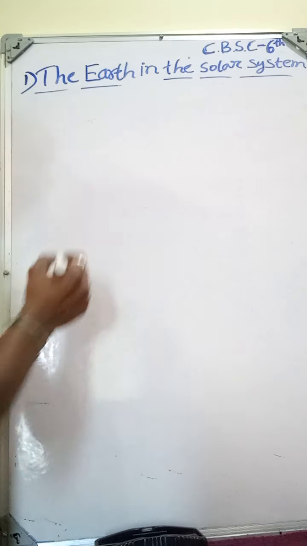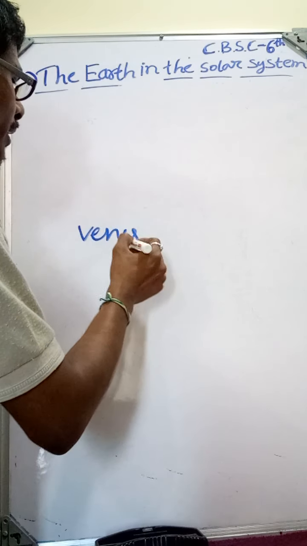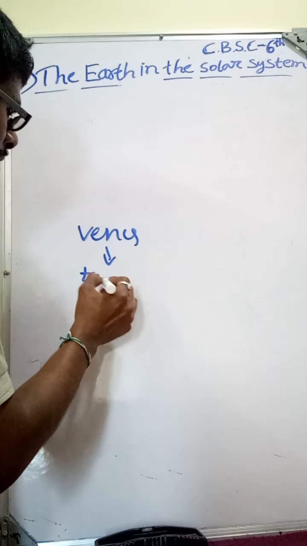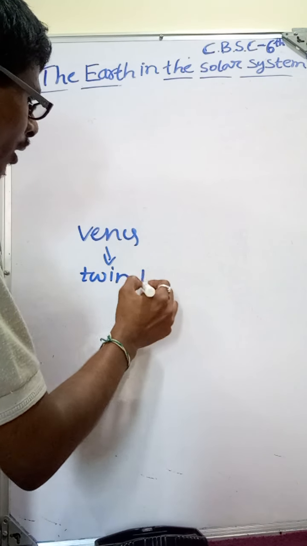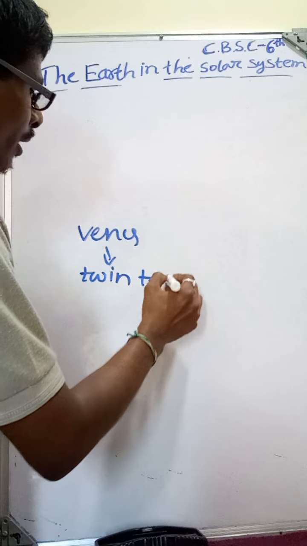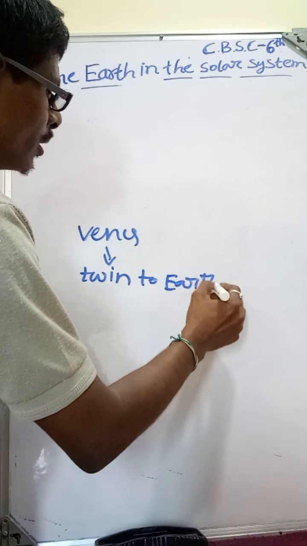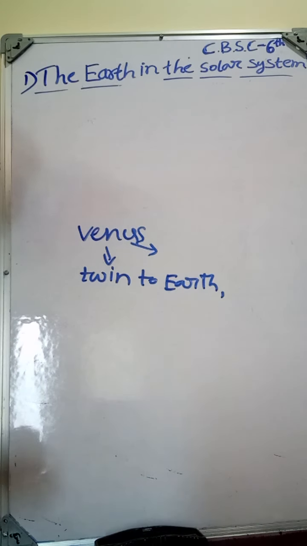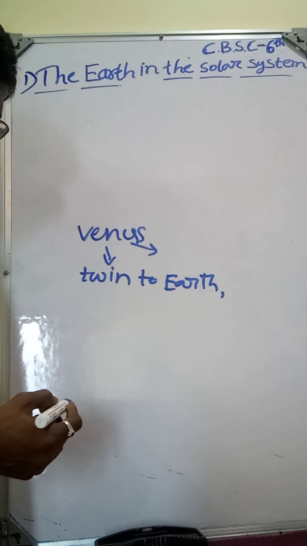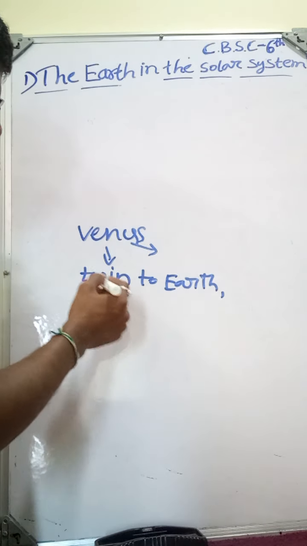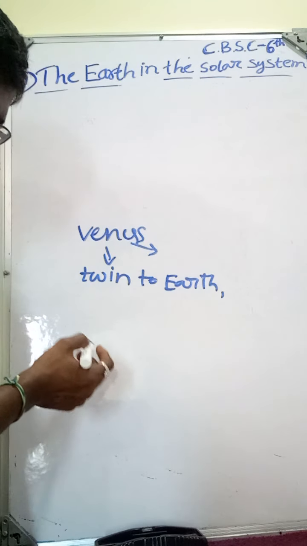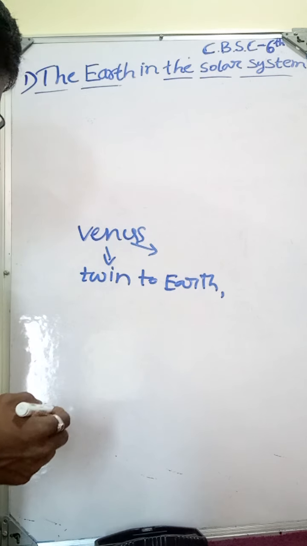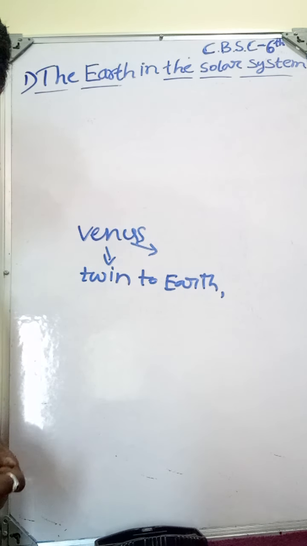The other planet, Venus, is considered a twin to the Earth. Why is it a twin to the Earth? Because the size and shape of the planet Venus is similar to that of the Earth. That is the reason Venus is considered a twin to the Earth.